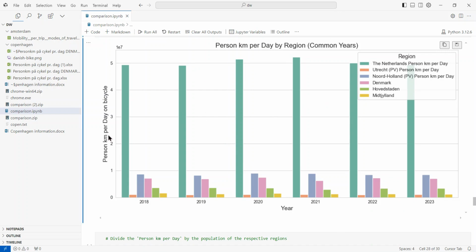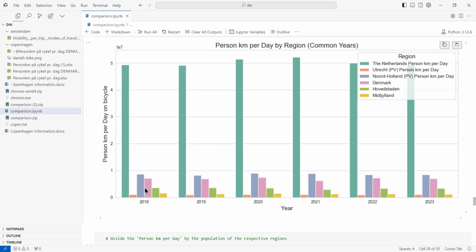And it shows that the person kilometer per day on a bicycle comes down to about 5 times 10 to the power of 7. So that would be 5 million kilometers per day by region. And this is a yearly sum. But how is it that the Netherlands sees almost 7 times as much bicycle traffic as the entirety of Denmark?